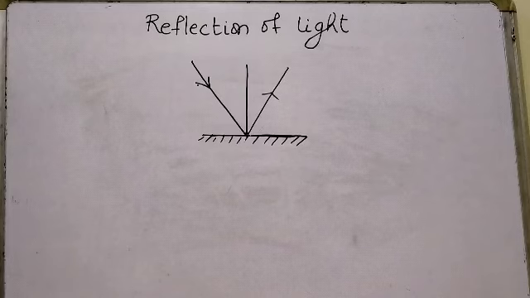Let us begin this chapter with a topic which is based on previous knowledge, which is called reflection of light. We have already studied reflection of light in standard 9th. Now children, we already know that light always travels in a straight line and we call this phenomenon rectilinear propagation of light. Now what will happen if light falls on an opaque object?